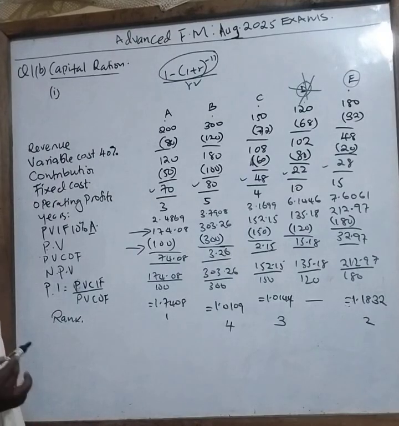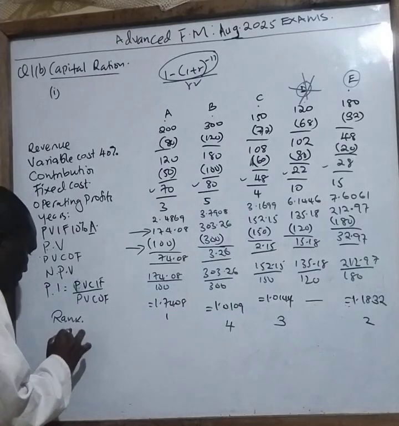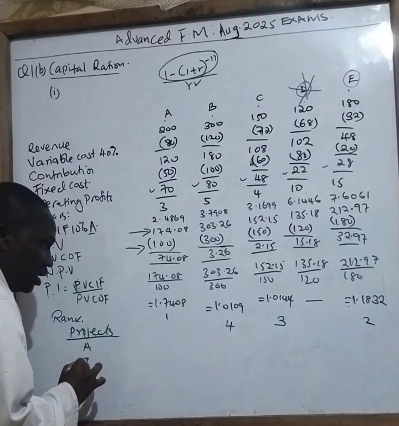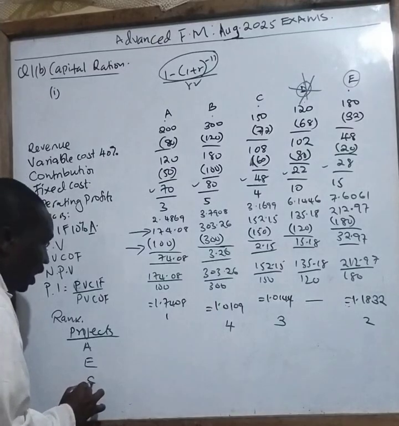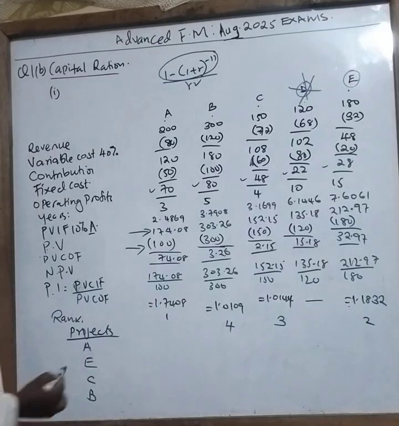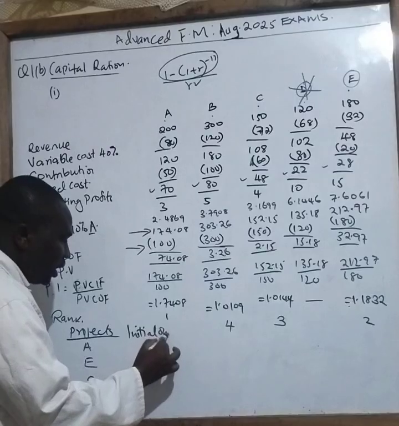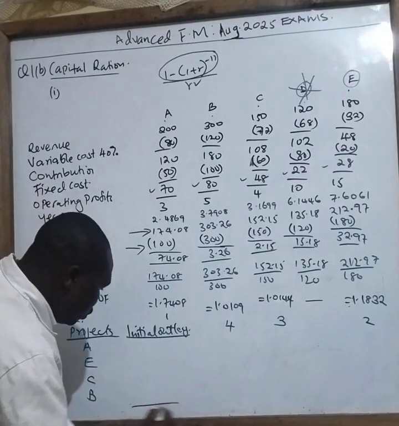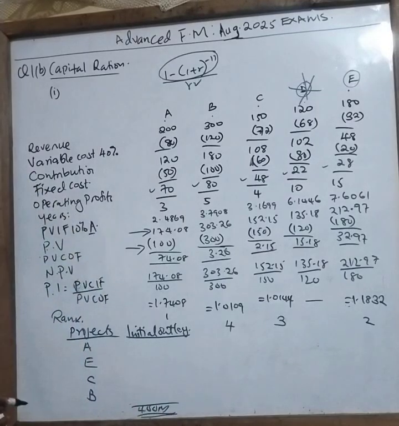Now from here you have been told we don't have enough money. So I can now make a conclusion by saying I have my projects here. Based on the ranking now, project A, I can have project E, I can have project C, and I can have project B. Are you seeing that? Now from here, for project A, the amount I have, the initial outlay, is what I'm very interested in. The total amount for the outlay should be 400 million. So that is exactly what I have at the moment.